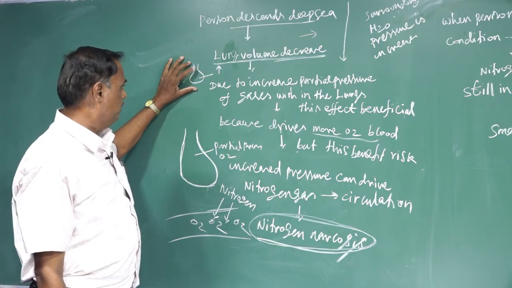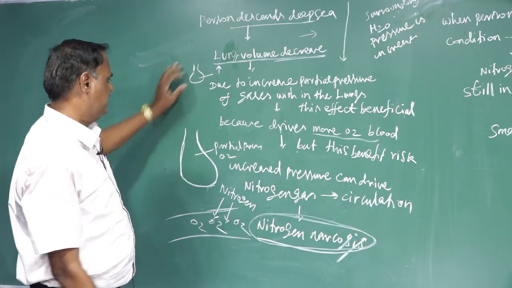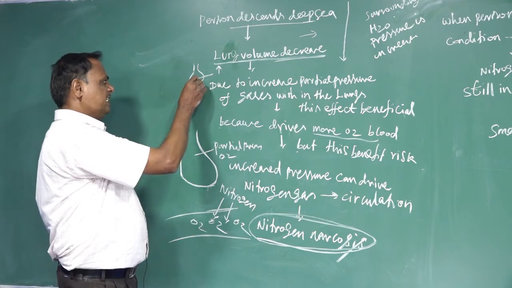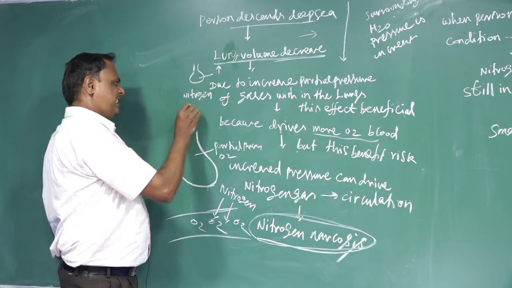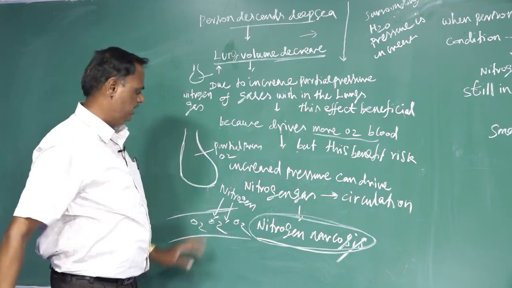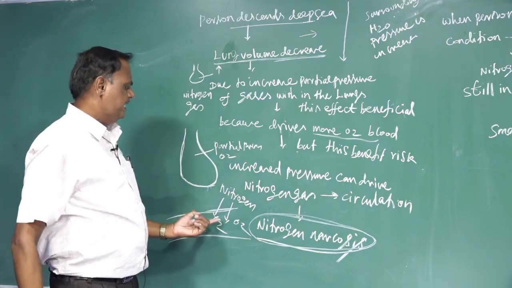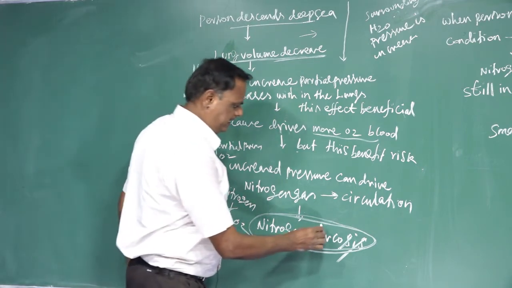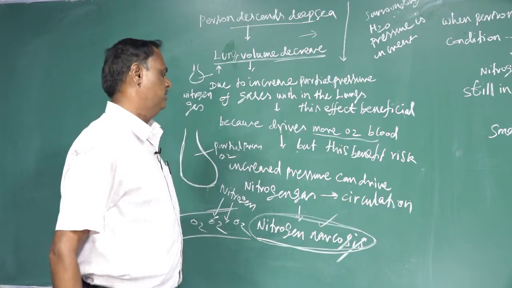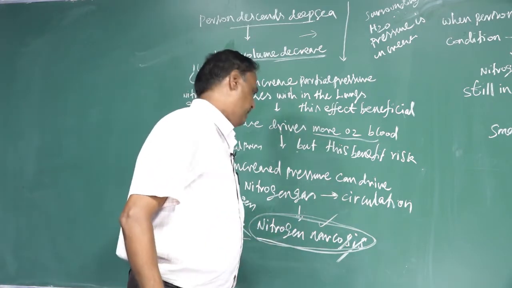On the other hand, due to this benefit, there is another risk. When the pressure of oxygen is increased, nitrogen gas enters into the circulation. When the nitrogen level is increased, that condition is said to be nitrogen narcosis. That is called nitrogen narcosis.